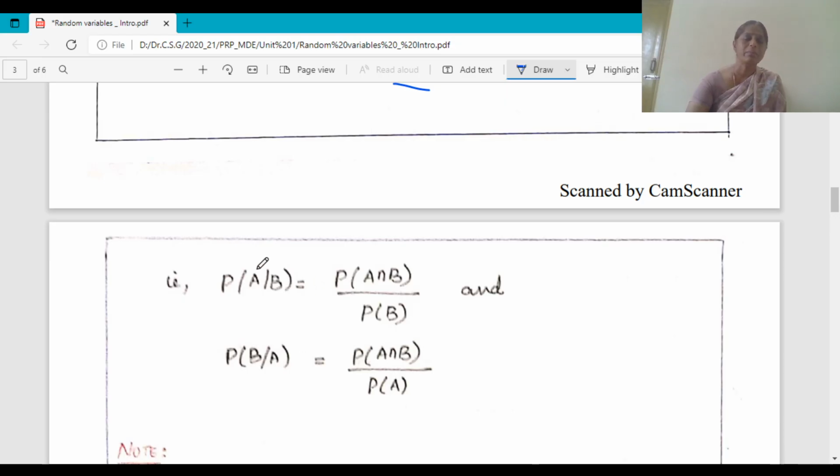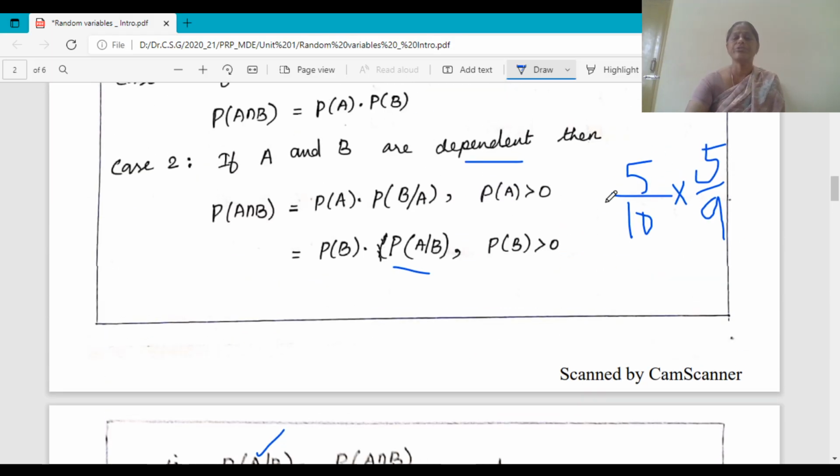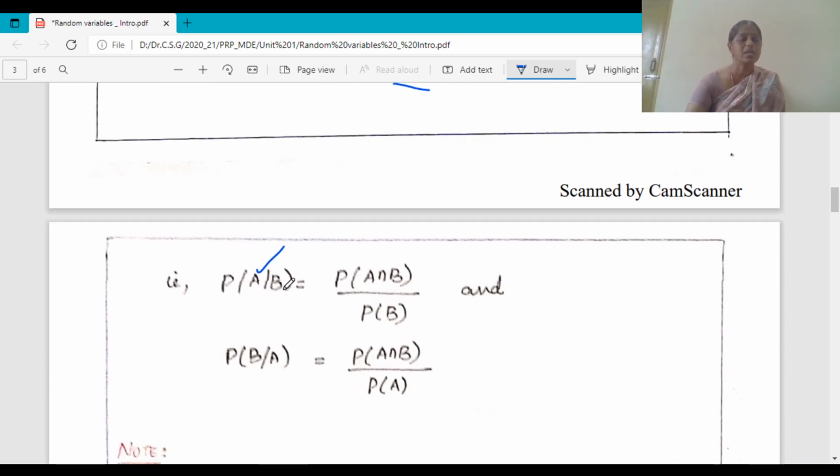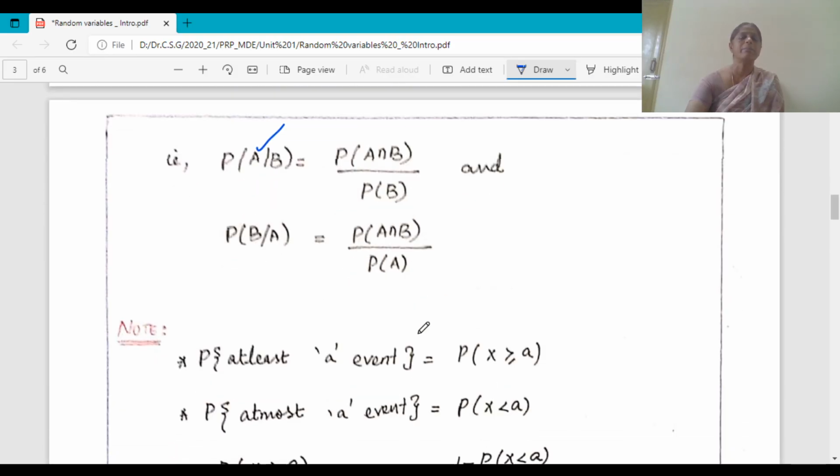It means the probability of the occurrence of the event A, when the event B has already happened. For example, the selection of B, that is the black ball, has already happened, and what is the probability of getting the red ball? So this comes under P of A given B, since selection of the red ball comes under A and selection of the black ball comes under B. So P of A given B is defined as P of A intersection B divided by P of B. And similarly P of B given A is defined as P of A intersection B divided by P of A.